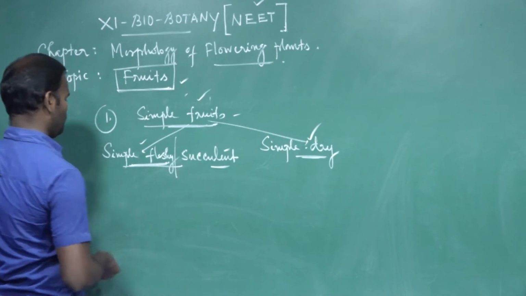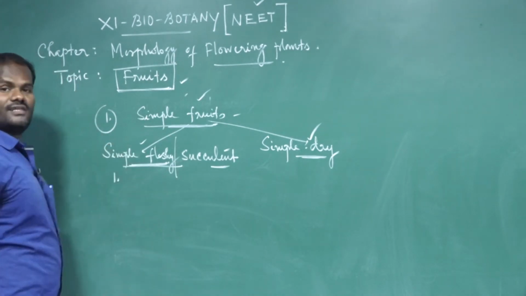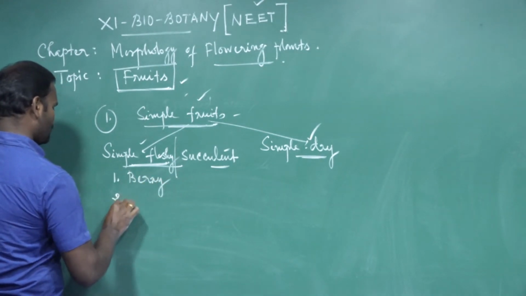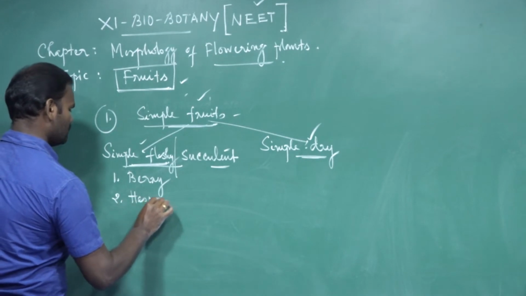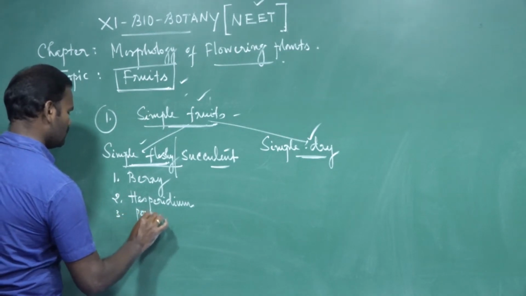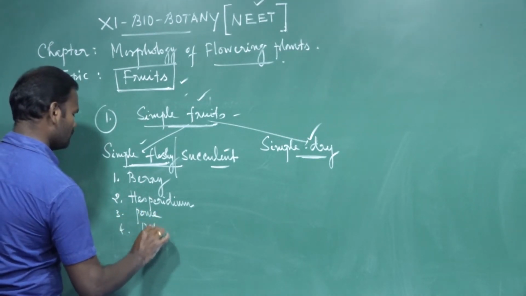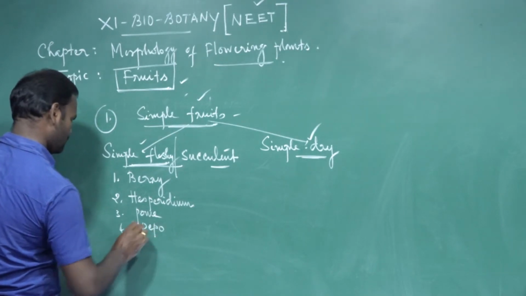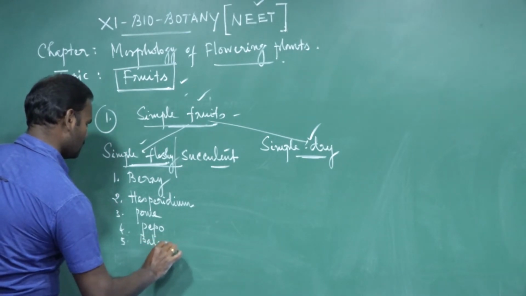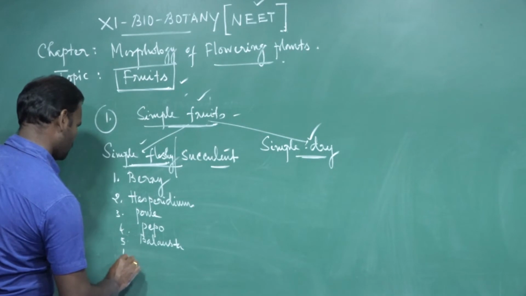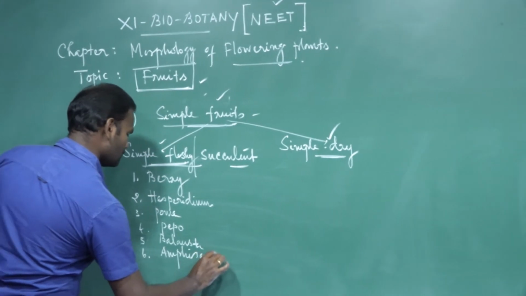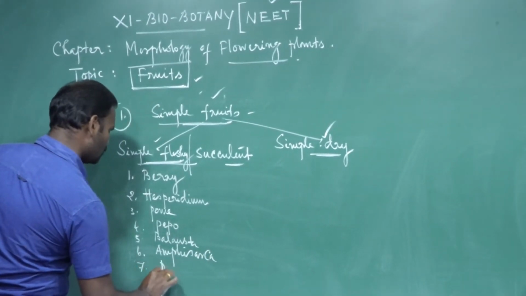Simple fleshy fruits are further classified into berry, hesperidium, pome, pepo, balausta, amphisarca, then drupe.